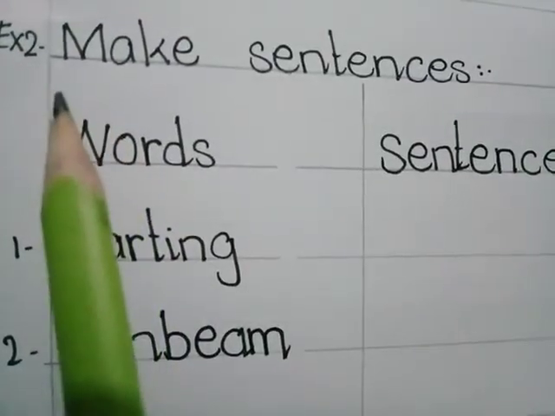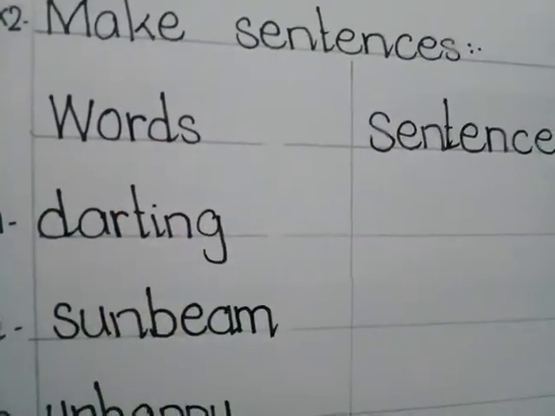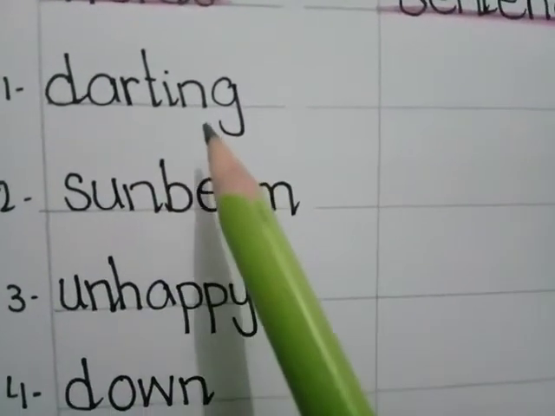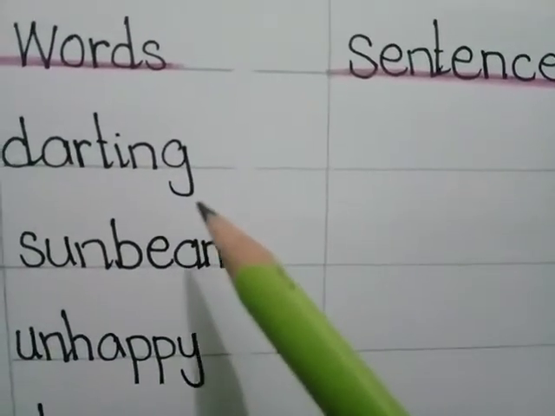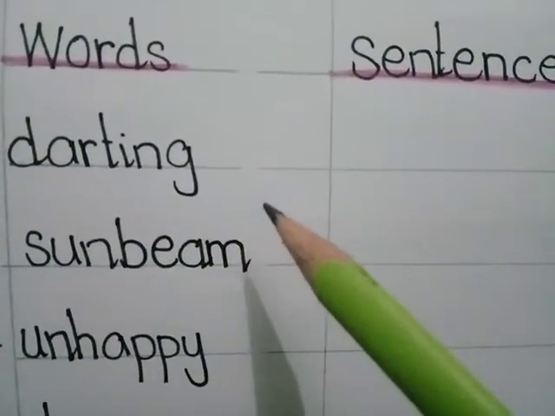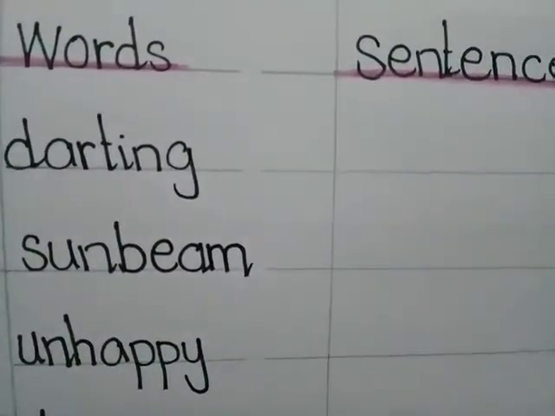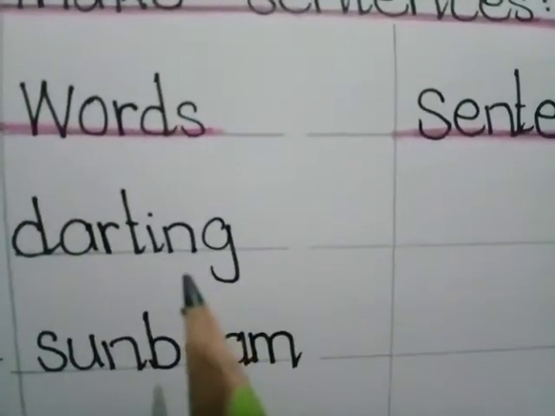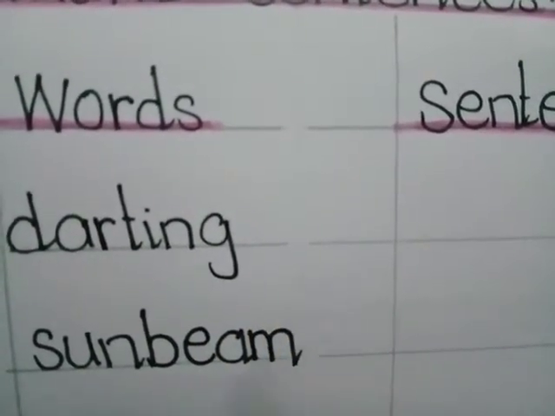Students, now let's start exercise number 2, which is make sentences. First word is darting. We have read darting means a quick movement. Now we have to create a sentence of darting. We can create a sentence, he darted forward. Or we can create, a sunbeam came darting in through the window.